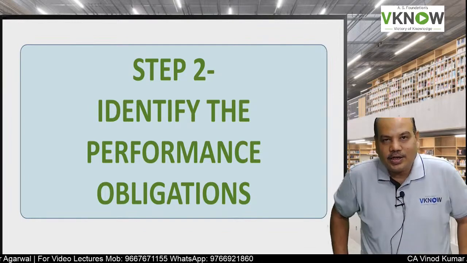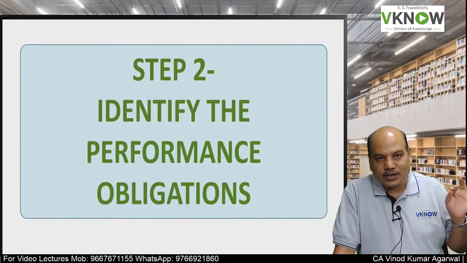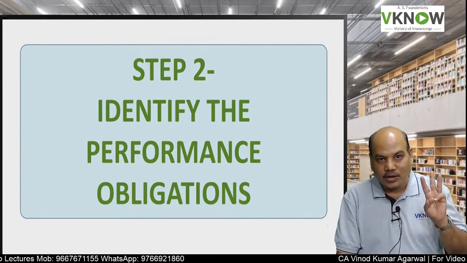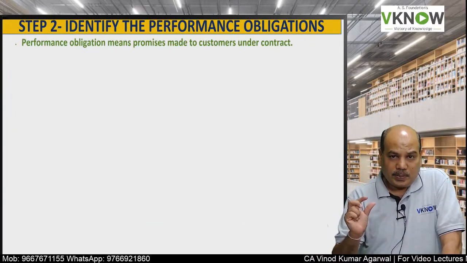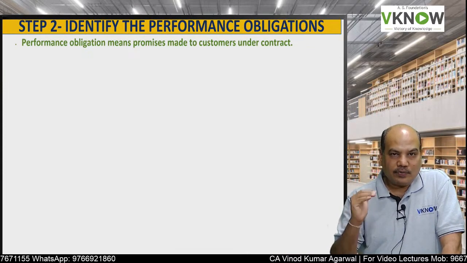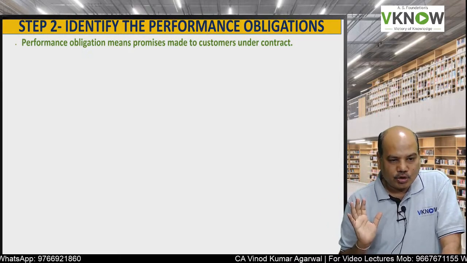Similarly, when a car dealer sells a car, he will deliver the car to you, he provides after sale service, he provides warranty. So you can say there are 3 performance obligations. Depending upon the number of performance obligations and when they will be satisfied, the revenue is recognized accordingly.